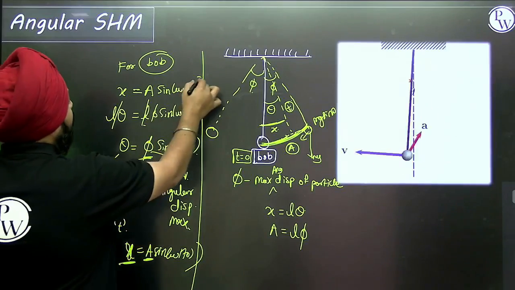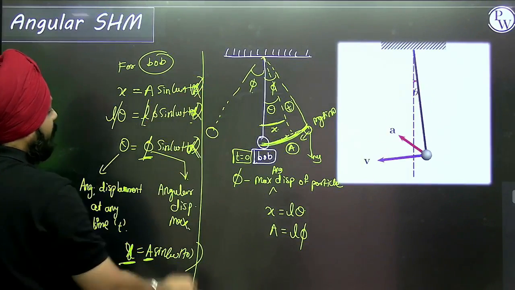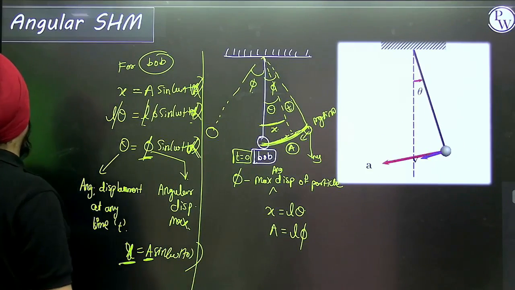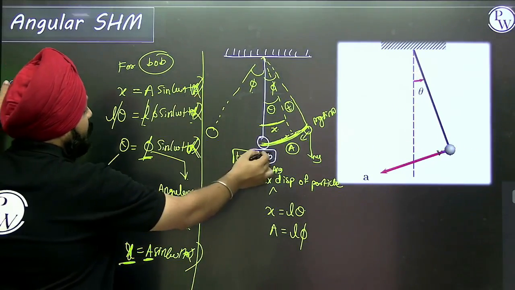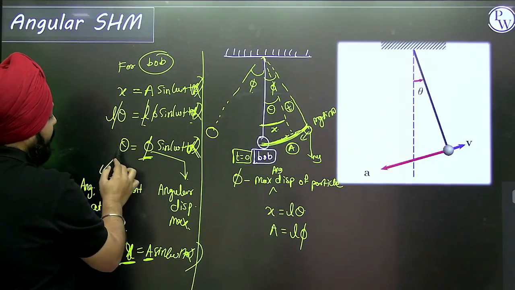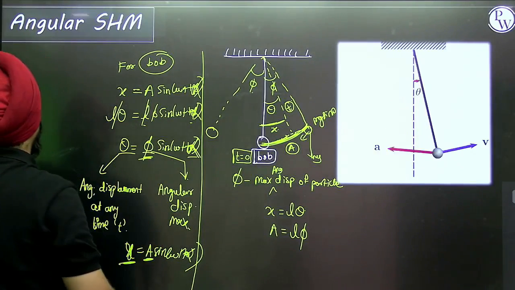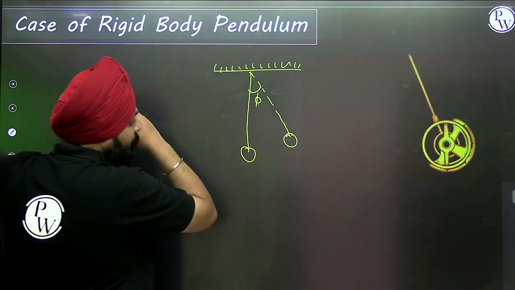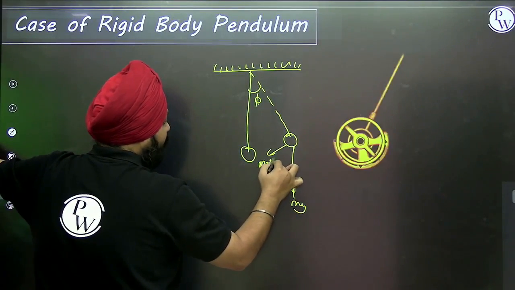I think more than two symbolic notations are there, that's why we are changing it to alpha, because three angles are there. This angle is for the bob performing the SHM. This theta is the angular displacement at any time, and alpha is the maximum angular displacement. These are three different angles. Now mg is acting in this direction, giving mg sine theta.